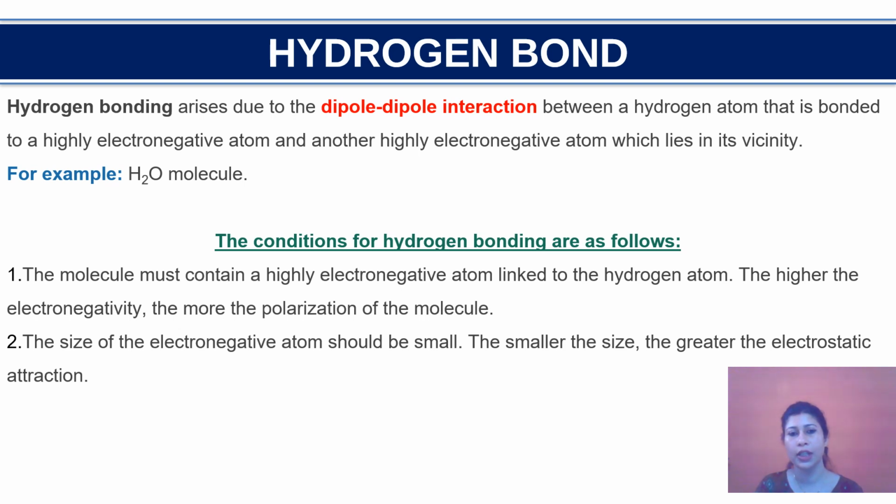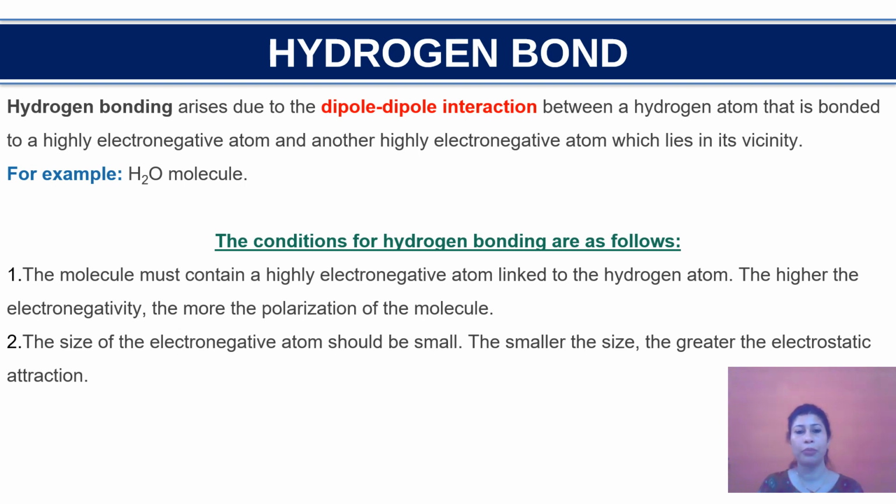Then coming to the next type of bonding, that is hydrogen bonding. Hydrogen bonding arises due to the dipole-dipole interaction between a hydrogen atom that is bonded to a highly electronegative atom and another highly electronegative atom which lies in the vicinity of that hydrogen atom.